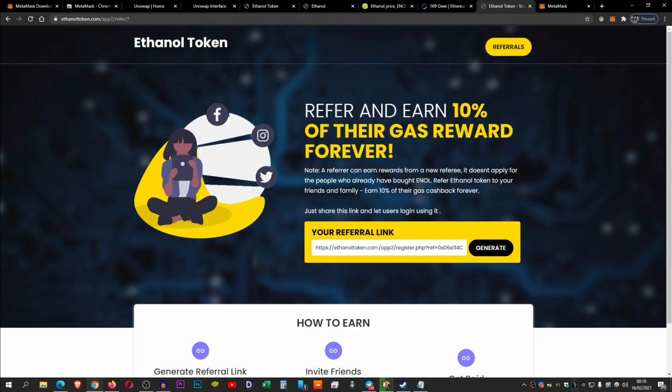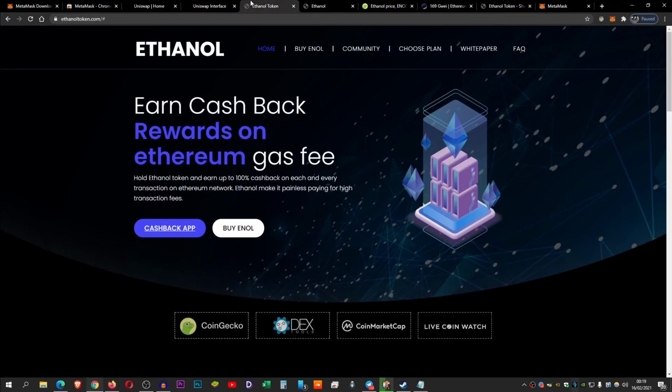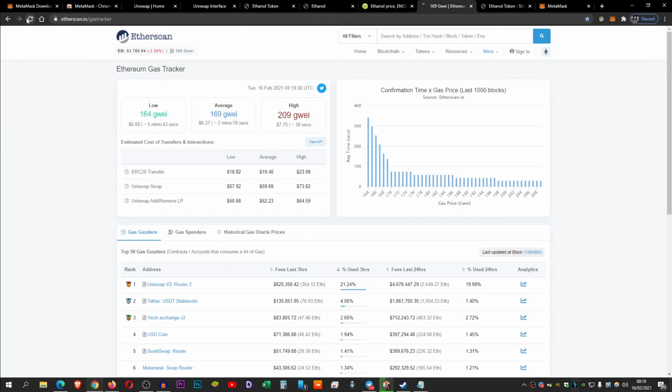Suggest you do your own research, guys. Definitely give Ethanol a look. They're an amazing project that solves a massive issue on the Ethereum blockchain with these massive gas fees. I mean, right now they're not so bad, but they're still really bad, and you can earn all of your money back with Ethanol, guys.